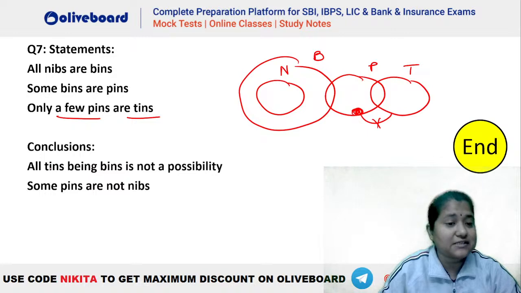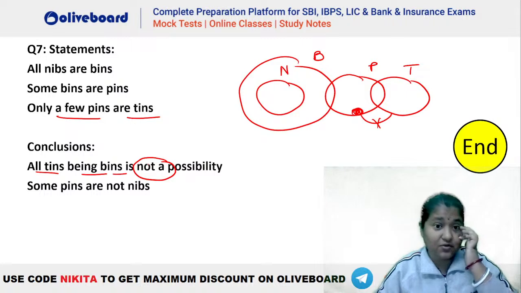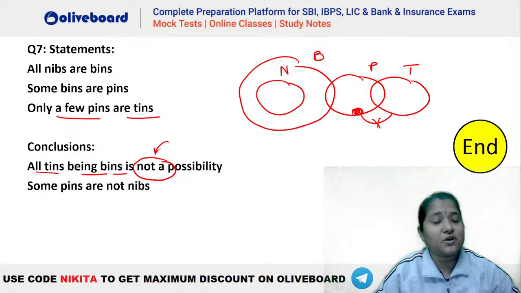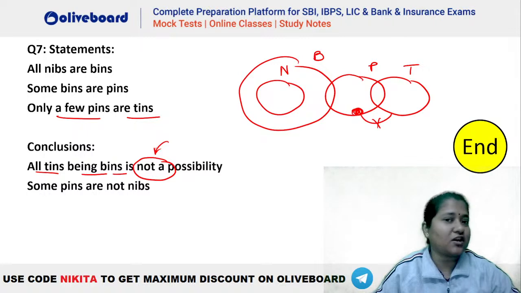Theek hai. First conclusion, all tins being bins is not a possibility. This is not a possibility, guys. Okay. Now, how do we check not a possibility? To check not a possibility, check its opposite, that is a possibility. That is, you have to check all tins being bins is a possibility. Ye agar galat hai, that means this will be true. And if is a possibility is right, that means not a possibility will be false, isn't it?